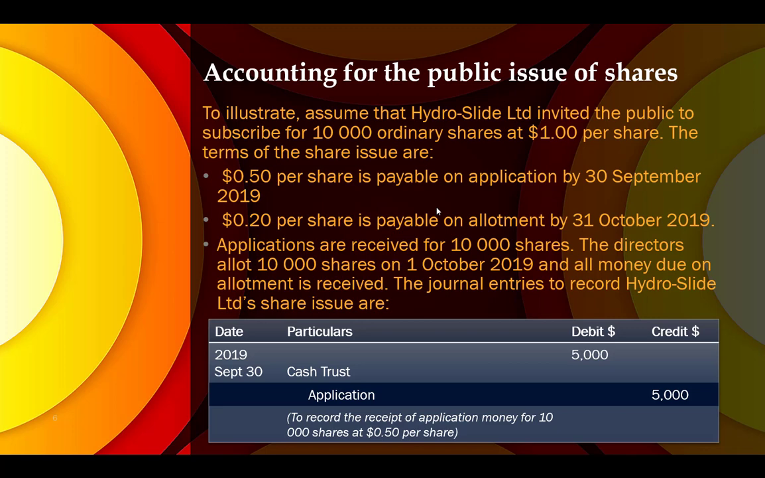So application was received for 10,000 shares. Directors allotted 10,000 shares on 1st October. And then all money due on allotment is received on that date also. So the journal entry for this: we'll look into the receipt of application money. Debit cash trust and credit application, 5,000, which is 10,000 multiplied by 50 cents.